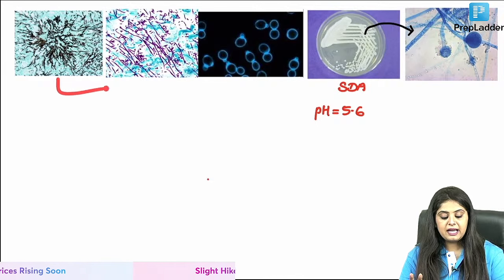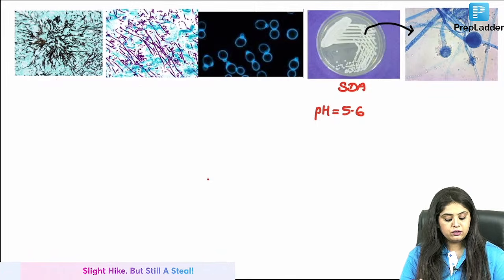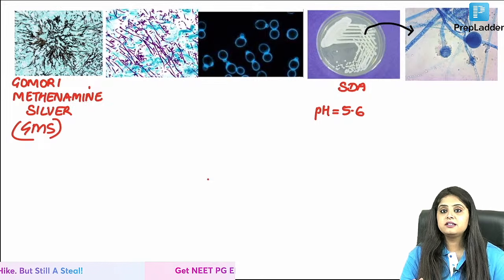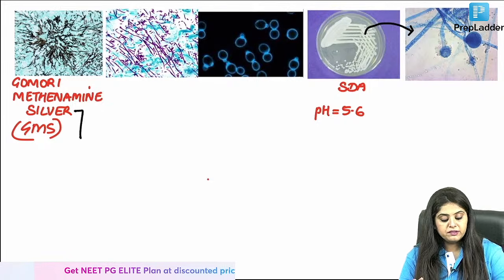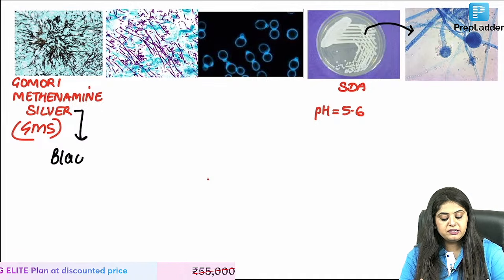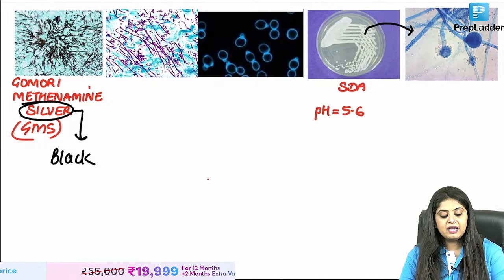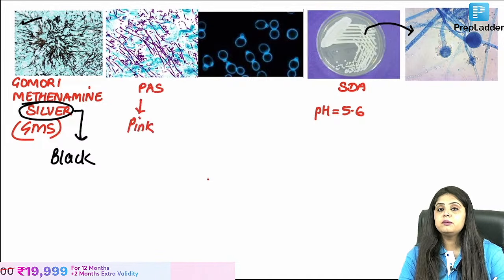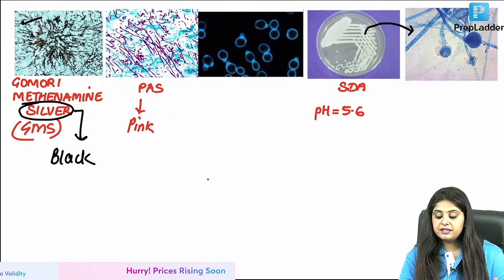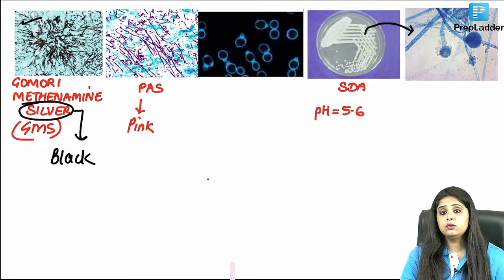First of all, I decided I will look at it under the microscope. When I used a black color stain, that is silver. Remember, silver always gives a black color. So Gomori methenamine silver stain will give a black color to fungus. If I wanted to see the fungus to be pink, I decided it is going to be